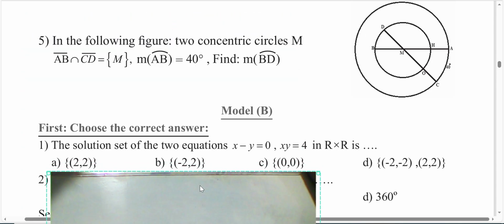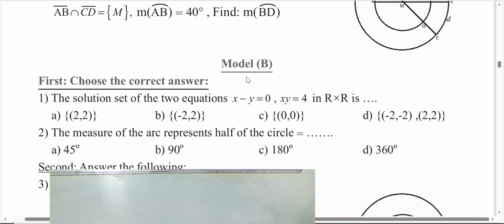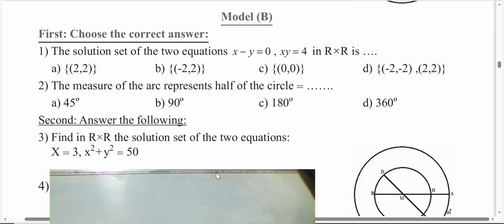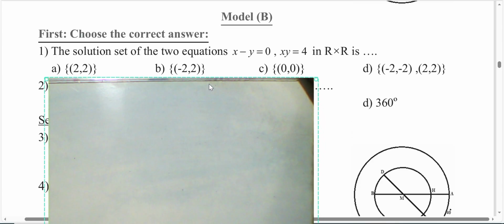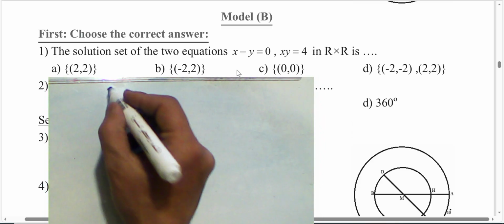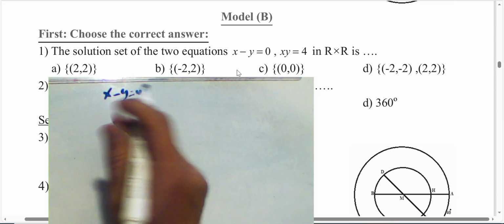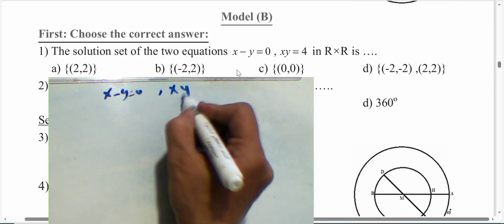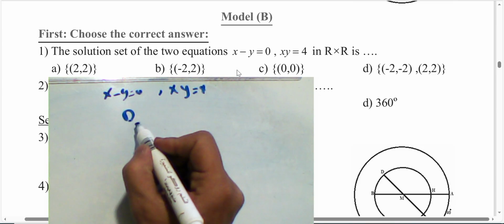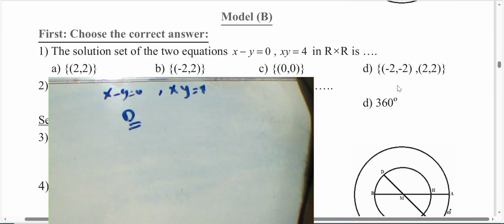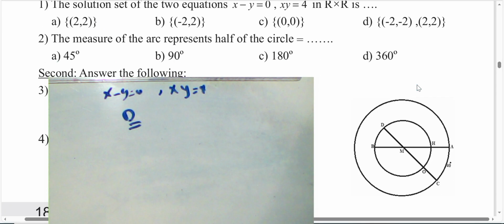Okay. Next question. Model B. Solution set of equations: x minus y equals 0, so they are equivalent, and the product between them equals 4. Then the answer will be letter D. We have 2 and 2, negative 2 and negative 2. Okay, we have two equivalent solutions.